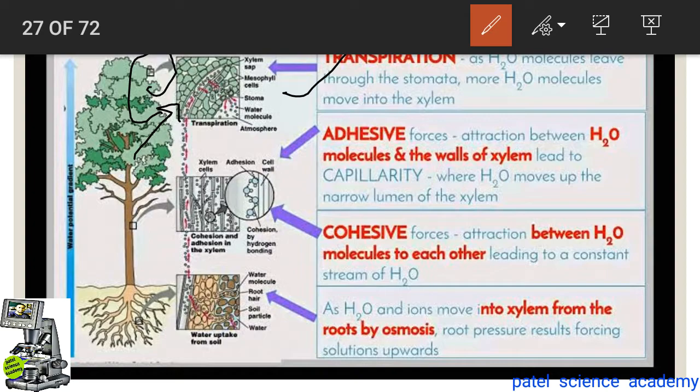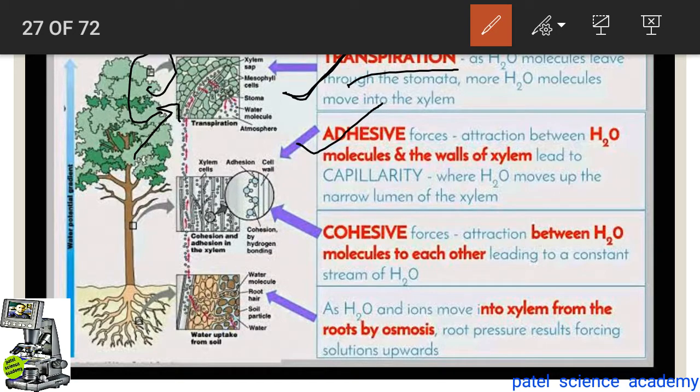I have explained guttation, which is again the removal of water from the aerial part, but it is in the form of liquid, and transpiration is in the form of vapor. So this is the difference between transpiration and guttation. Both processes remove water molecules. In transpiration, water molecules are removed from the aerial part of the plant in vapor form, and in guttation, water is removed from the different aerial parts of the plants in liquid form.